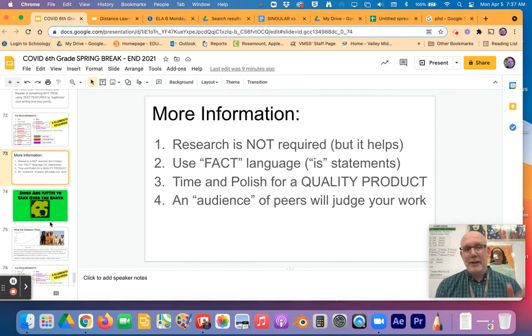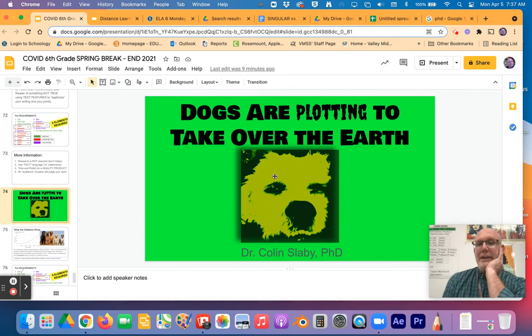So just to give you a starting point, I might come up with some idea like this. Dogs are plotting to take over the earth. So this might be my title page, right? I've got a picture of a cute dog. That's Gizmo. That's my dog. So that's a real image I can use. It's not from Google. I'm kind of playing with things here. Like I told you, we're kind of not telling the truth here. So we're having some fun.